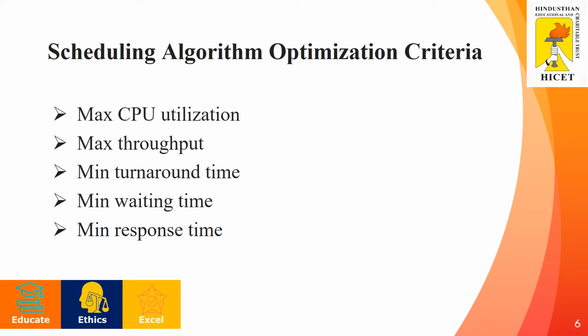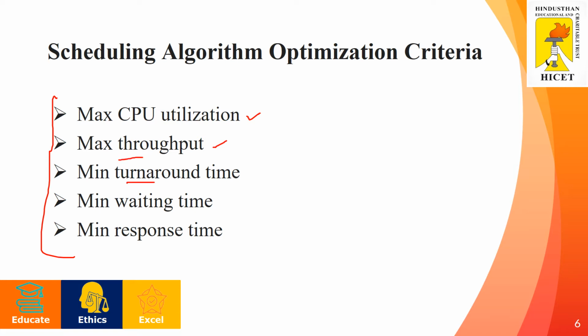Scheduling algorithm optimization criteria. By designing the CPU scheduling algorithm, we can achieve these things. The optimum is maximum CPU utilization, how busy the CPU is being, how much we can utilize the CPU. Then maximum throughput: the number of processes completed in a particular time period. At a particular time unit, how many processes are completed? That is given as the maximum throughput.